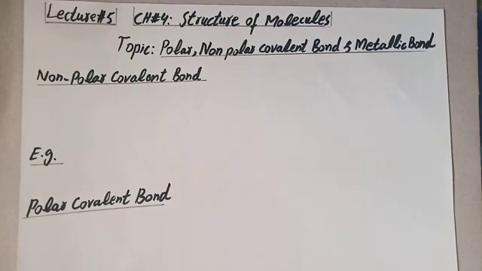As you know that we are learning about structure of molecules, chapter number 4. Today we will discuss about polar, non-polar covalent bond and metallic bond. Metallic bond is the fourth type of chemical bond. So before metallic bond we have to discuss other types of chemical bond, or it can also be types of covalent bond, that are named polar covalent bond and non-polar covalent bond. First of all, non-polar covalent bond, and second one is polar. Pole means charge.